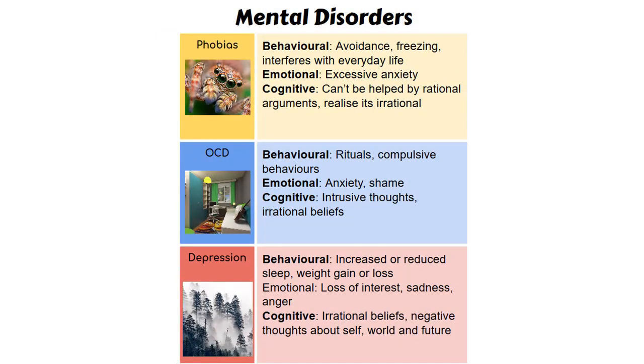Topic 2. Phobias. Characteristics of phobias. Emotional: excessive fear, anxiety, panic. This response is cued by a specific item. Behavioral: avoidance of the phobic object, fainting or freezing, interferes with everyday life. Cognitive: not helped by rational argument, but the unreasonableness of their behavior may be recognized.